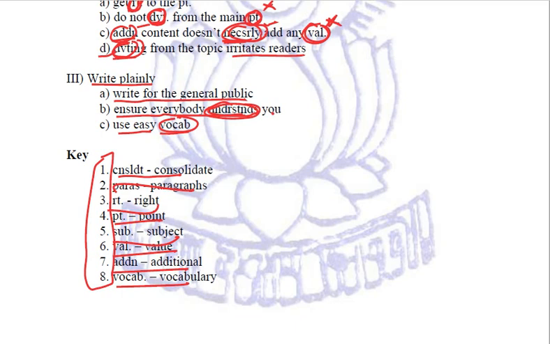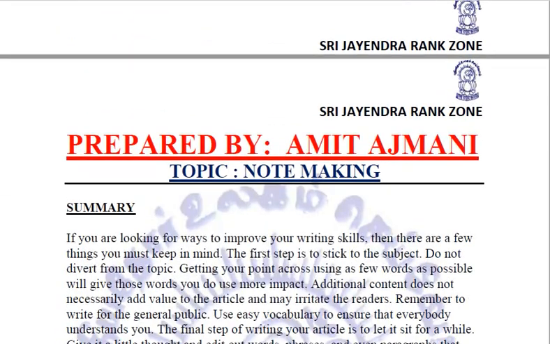Then the sub points, giving the indenting part, giving proper spacing. Then we used abbreviations also. And for the proper explanation of the abbreviations, we have given the key. Now, a very important part is we are required to write the summary as well. So let us write the summary now.